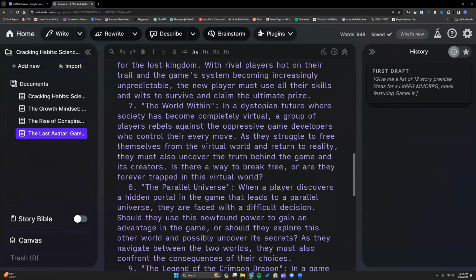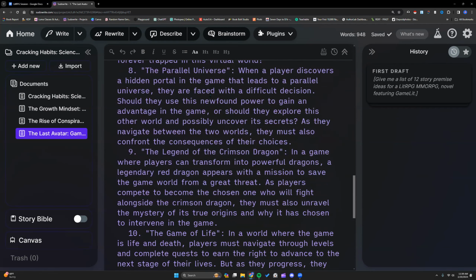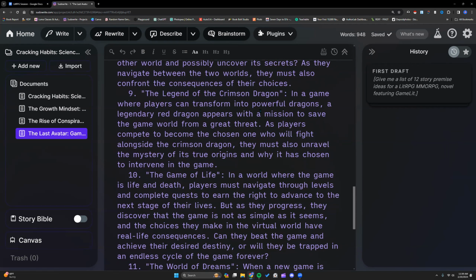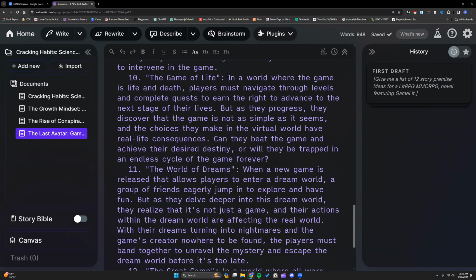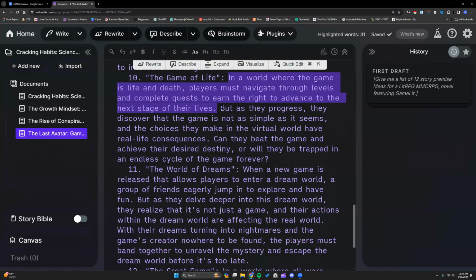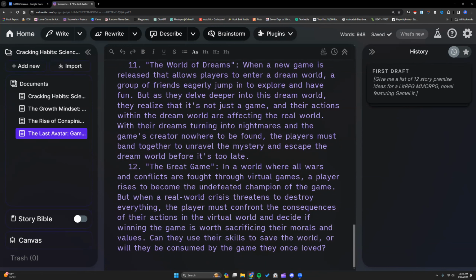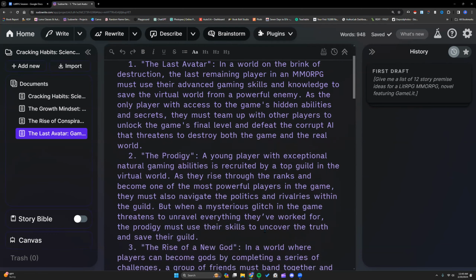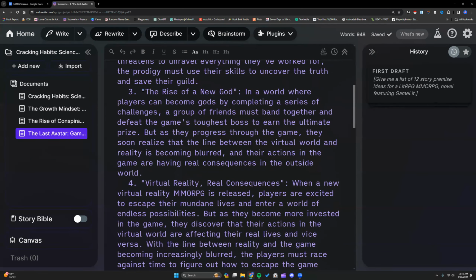Dystopian future. That's really speaking to current day worries, isn't it? Society has become completely virtual. Okay. Players can transform into dragons. I would like to make this one, make for sure that it's life or death. If they die in the game, they die in real life. That's where I would go with that one. A lot of them are focusing on actions in that world affecting the real world. I like this Rise of a New God.